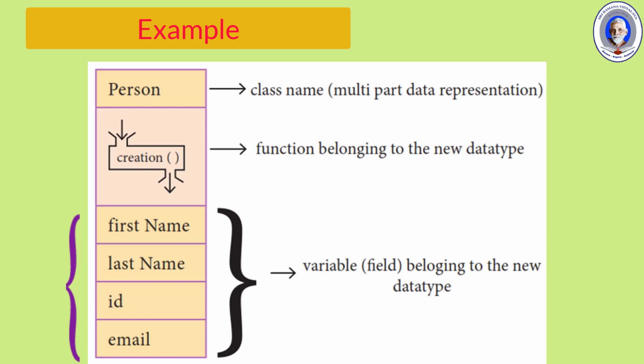First name is a field which holds the first name of a person. Last name is a field which holds the last name. ID is a field which holds the ID of a person. Email is a field which holds the email of a person. So, according to the field names given in the person list, the values are stored. This diagram shows the values stored in the list person.